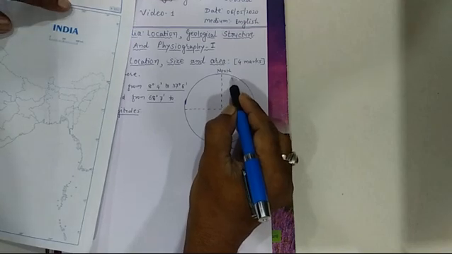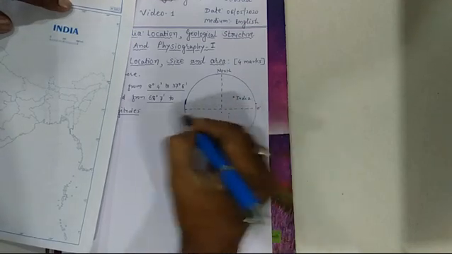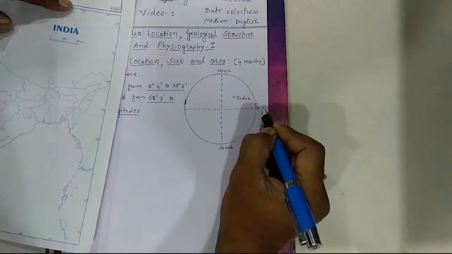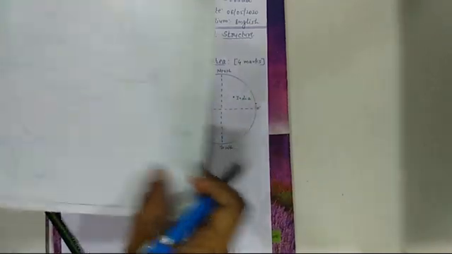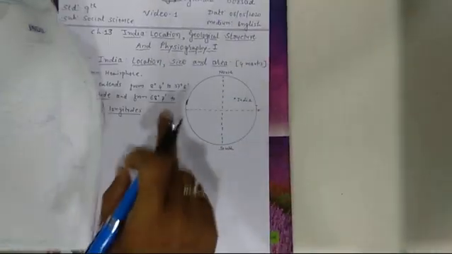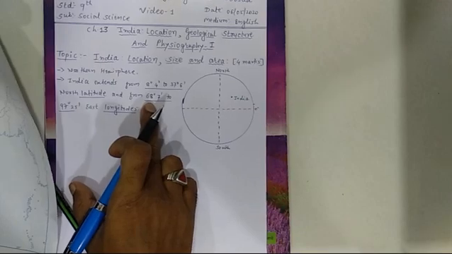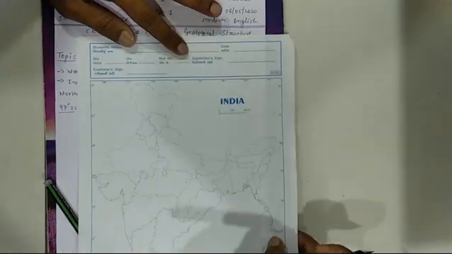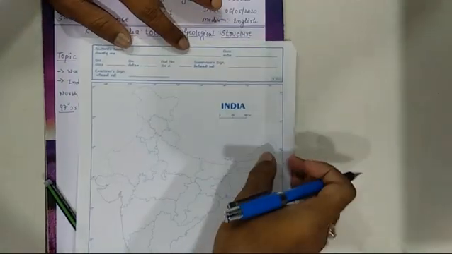It means north side, and these lines are imaginary lines, running from west to east. It is called latitudes. Now another, we have 68 degree 7 minutes to 97 degree 25 minutes. Now you just see here exactly, you get the numericals also.